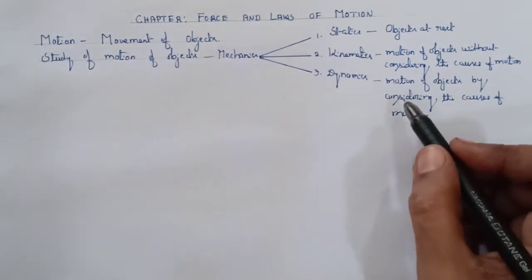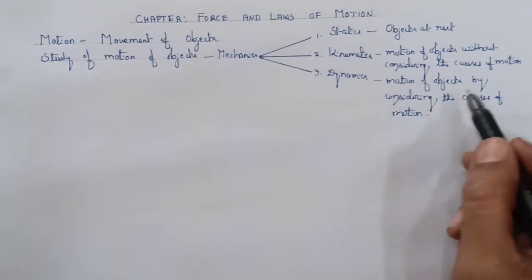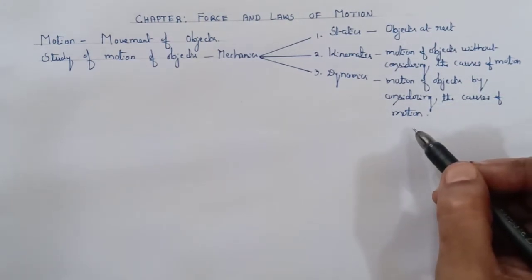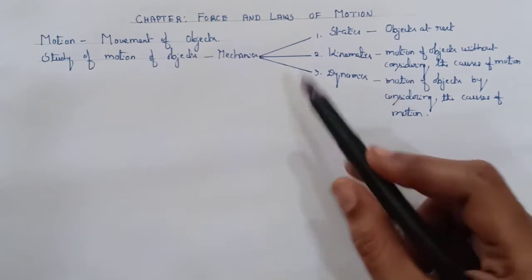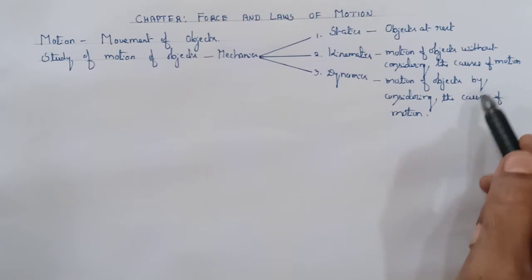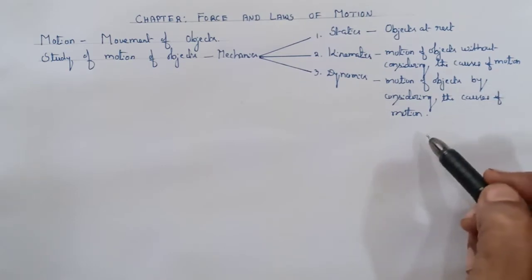In dynamics, we will study about the motion of the objects by considering the causes of the motion. So, dynamics is a branch of mechanics which deals with the study of the motion of the objects by considering the causes of motion.